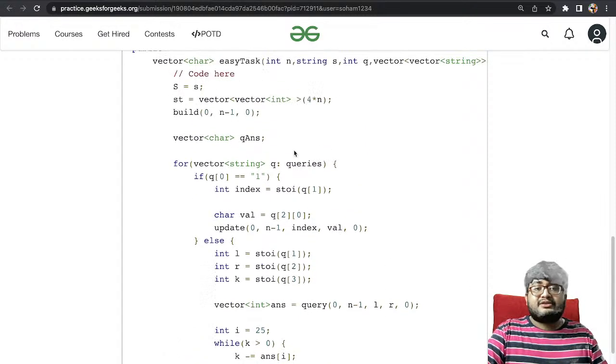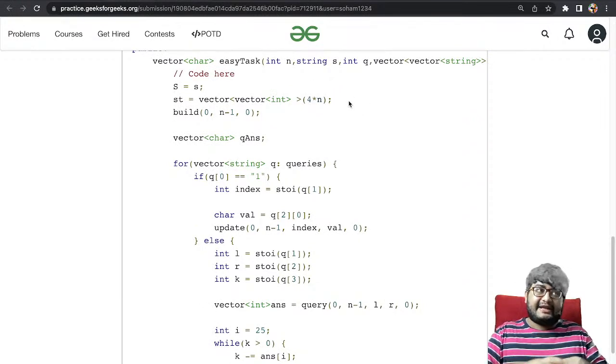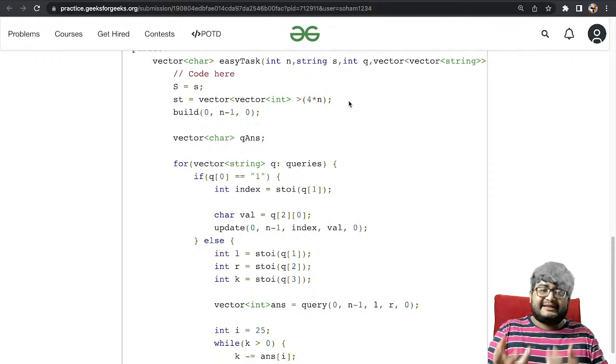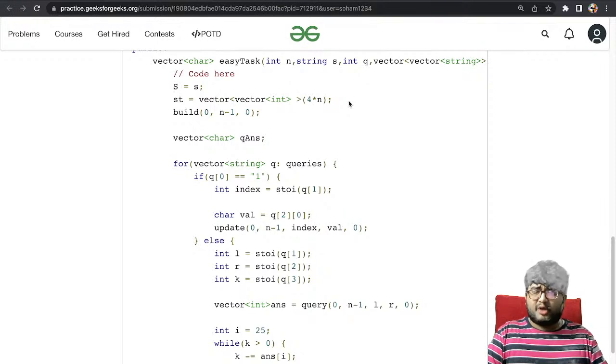4 into n, because when we are writing a recursive segment tree, we have to take the segment tree size as the nearest power of 2. So the nearest power of 2 lies within 4 into n. There are two ways to implement the segment tree: recursive, which is the most common way, and there is the iterative implementation as well. If you want to learn the iterative implementation, there is a Codeforces blog around it.